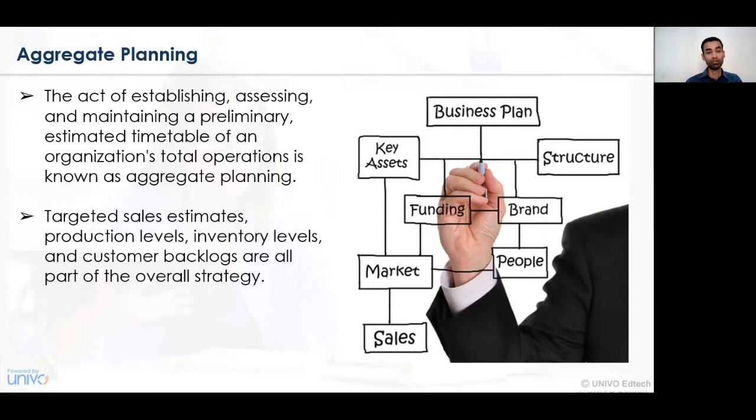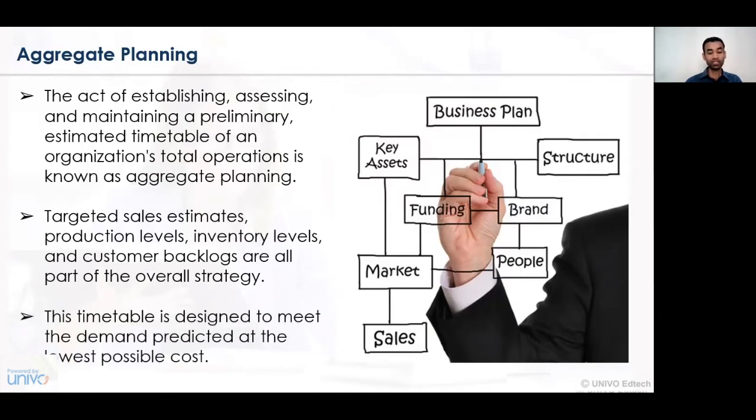And hence, the overall strategic plan with respect to the production department, the capacity department, and the strategic department should be in existence. And lastly, the timetable that is so designed should always be checked to see that it is meeting its objectives. So the time frame decided for meeting a certain target should also be achieved in the specified time period, and accordingly, the activity needs to be completed.